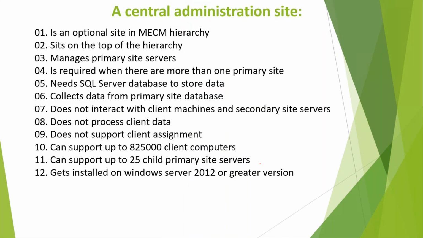Now we have to understand what is the central administration site, what is primary, and what is secondary. The central administration site is an optional site server. Optional means it is not mandatory. You may or may not have it. In a production environment, it is not mandatory that you will see a central administration site. Almost 90% of organizations do not have a central administration site. They just have a primary site server.